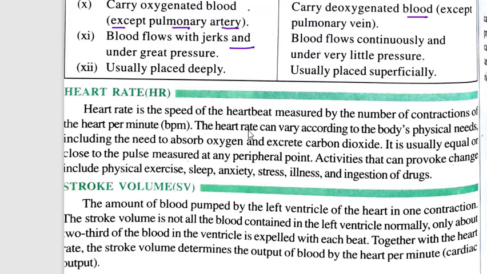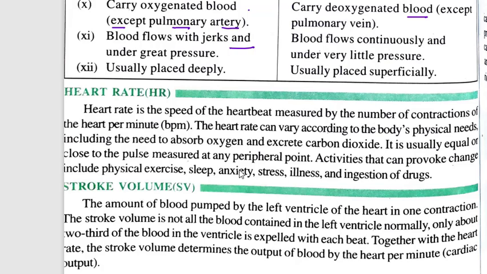The heart rate can vary according to the body's physical need, including the need to absorb oxygen and excrete carbon dioxide. It is usually equal or close to the pulse measured at any peripheral point. Activities that can provoke change include physical exercise, sleep, anxiety, stress, illness, and ingestion of drugs.